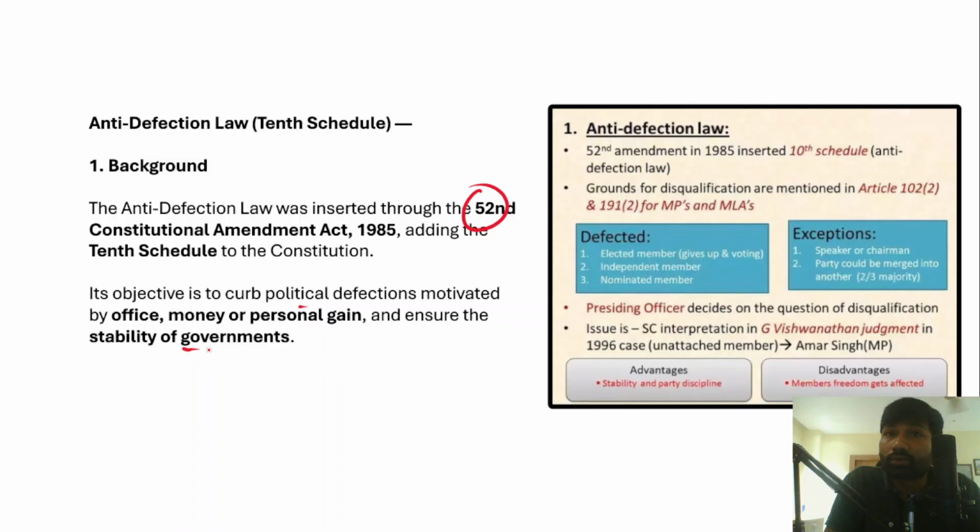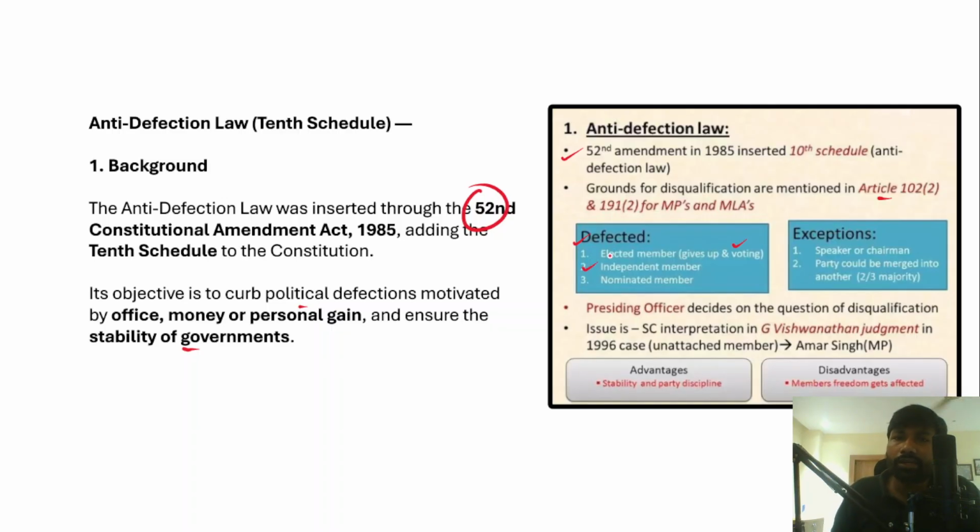And as I have already told you, the anti-defection law has been added to the 10th Schedule through the 52nd Constitutional Amendment Act. If we talk about the grounds for disqualification of MLAs and MPs, they are mentioned in Article 102 Clause 2 and Article 191 Clause 2 for MPs and MLAs respectively. An MLA or MP who is an elected member and later gives up his membership of the political party on which he was elected, or votes against the whip issued by the political party, will be disqualified.